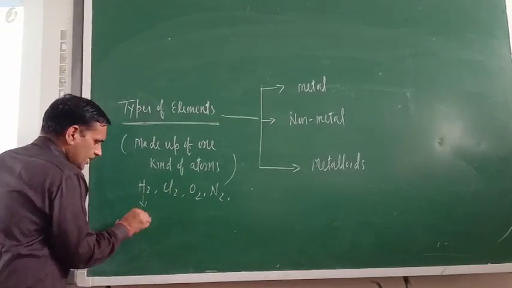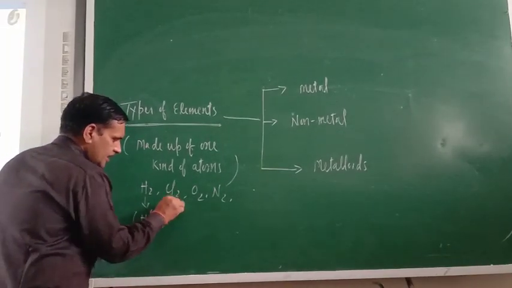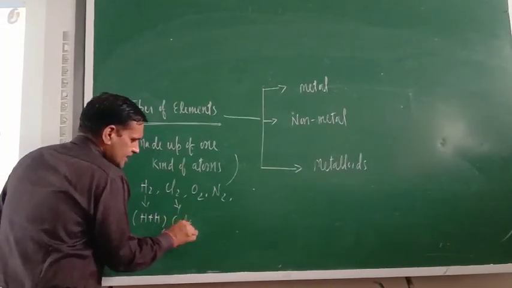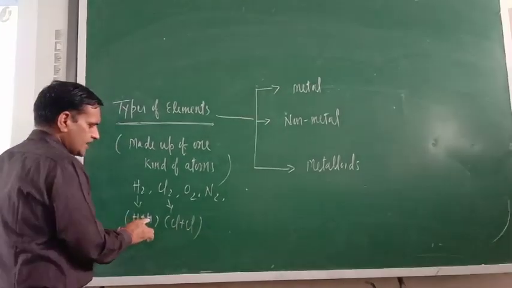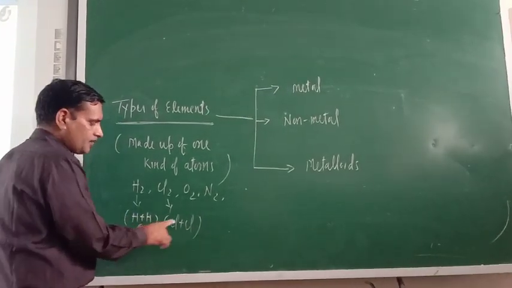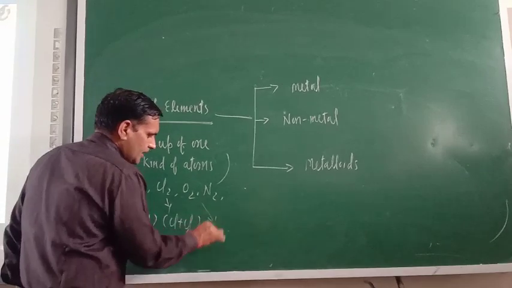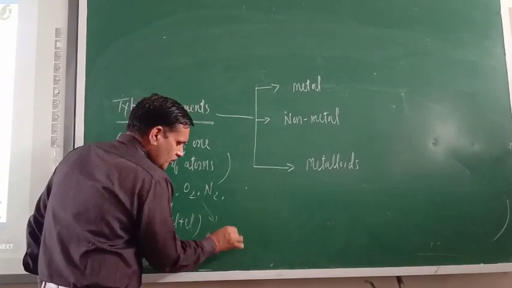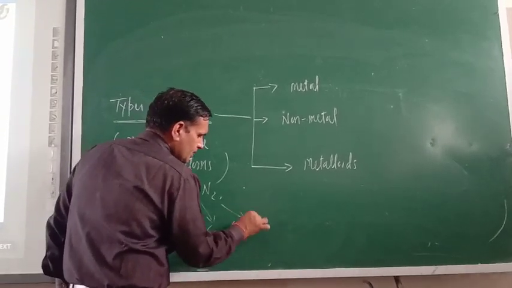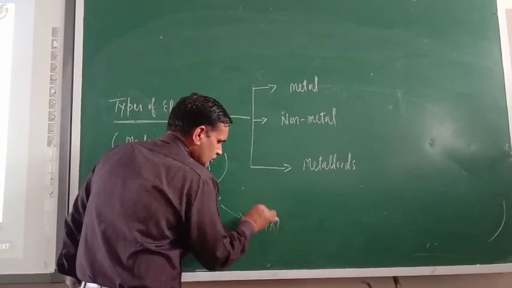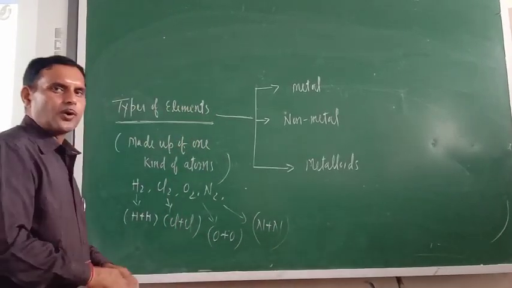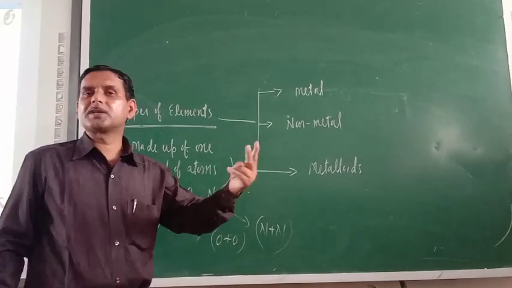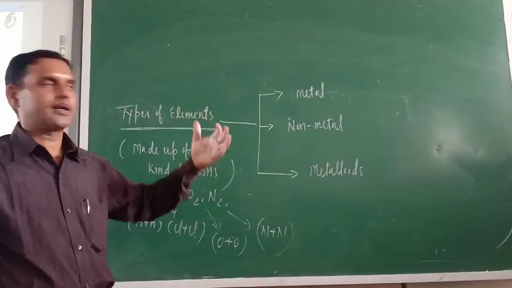So in H2 what is there? H and H are there. In Cl2 what is there? Cl plus Cl is there. So H is a similar kind of atom, Cl is a similar kind of atom, O plus O is also a similar kind of atom, N plus N is also a similar kind of atom. So elements are pure substances which are made up of one kind of atom.